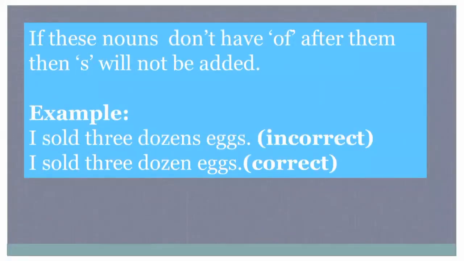If these nouns don't have of after them, then s will not be added. For example, I sold 3 dozens eggs. This is incorrect because this dozen is not having of with it. So we will not put s with it. What would be its correct sentence? I sold 3 dozen eggs.